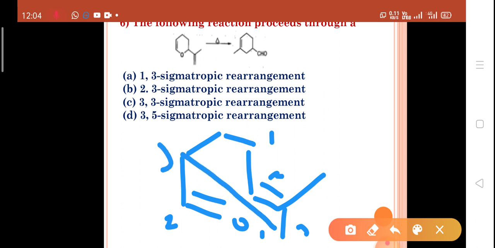So 3,3 sigmatropic rearrangement. The answer is C.